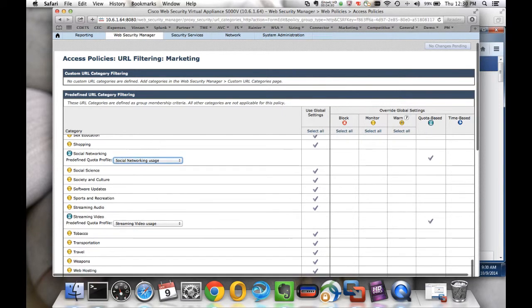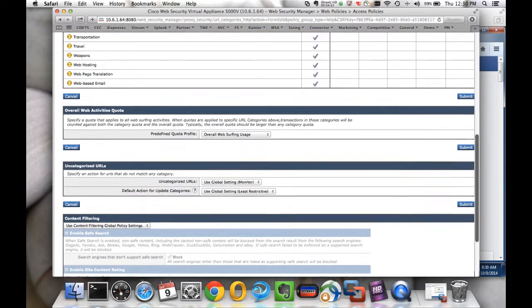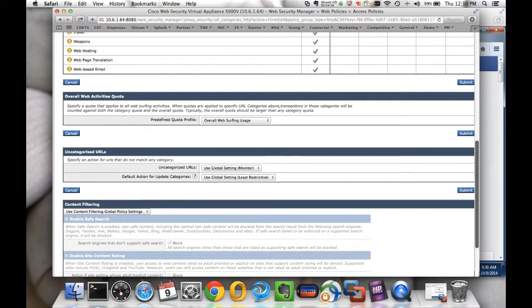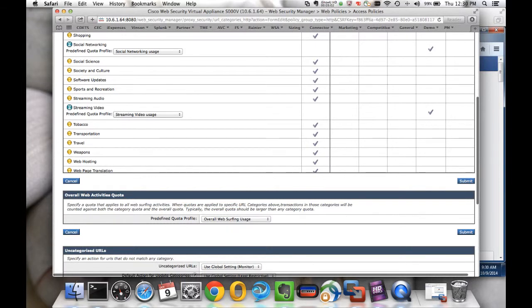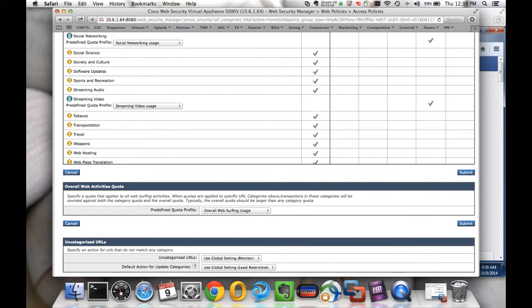In addition to all of this, scrolling down the page, we have a predefined quota profile for the overall web activities quota. So this particular quota is applicable to the entire access policy, right? So I could again select any one of these. I'm going to select overall web surfing usage. So whenever any of these quotas is hit, access to those particular URL categories would be blocked, but your users can still go ahead and surf using the overall web surfing quota. And once they hit that, all of their web access is immediately shut down at that point of time.